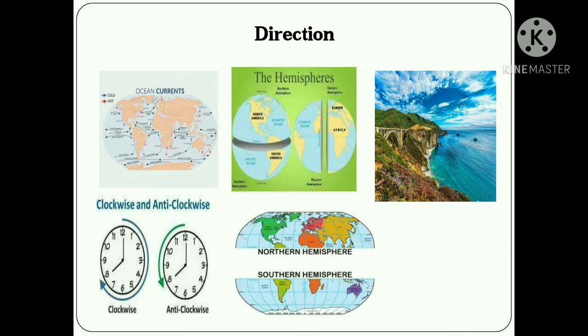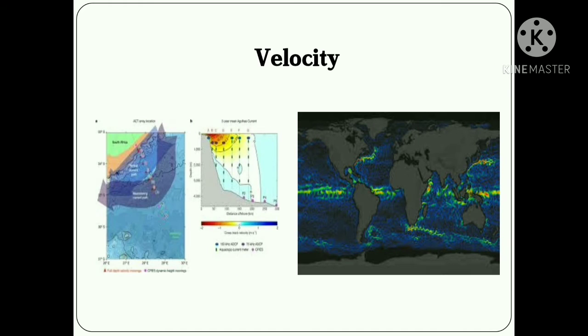Direction of ocean currents. The ocean currents flow in clockwise direction in the northern hemisphere and in anti-clockwise direction in the southern hemisphere. Alignment of the coastline also changes the direction of the ocean currents. Velocity. The velocity of ocean currents is around 2 km to 10 km per hour.